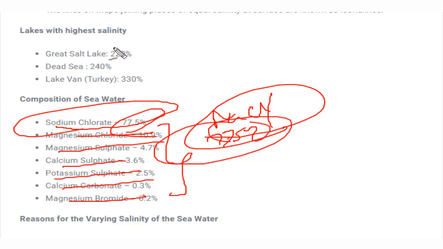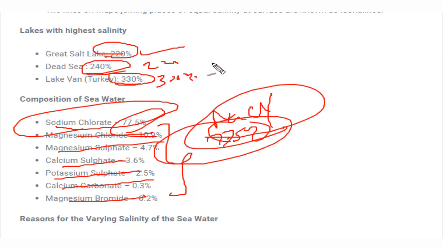If we talk about the lakes, there are several lakes also which have salinity. It's not that only the sea would be saline in nature, but there are several lakes also. That is Great Salt Lake, which is 220% saline, Dead Sea 240% saline, Lake Van 330% saline, but the general salinity of the sea varies from 35 to 40%.